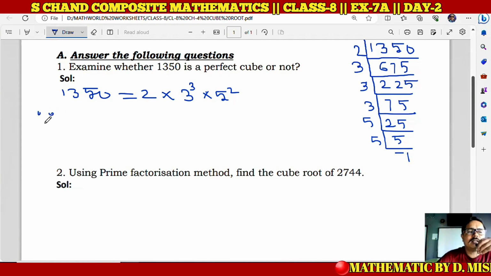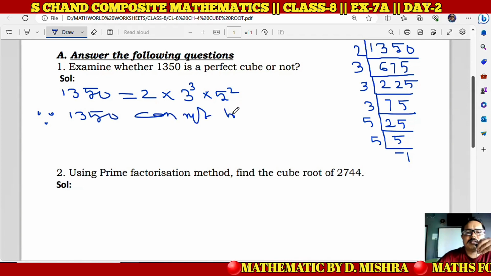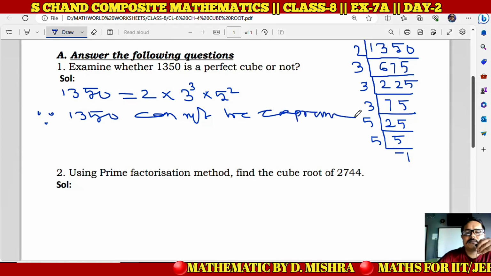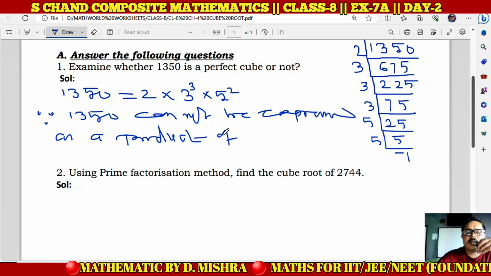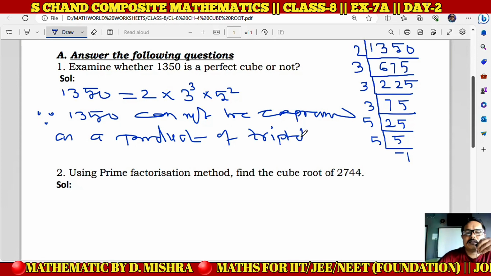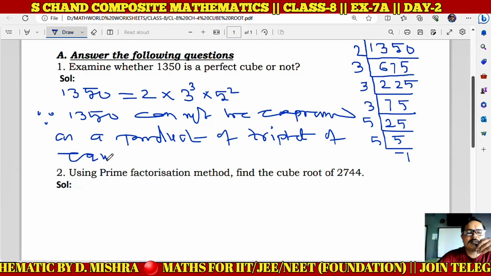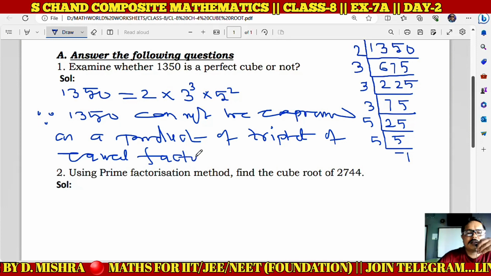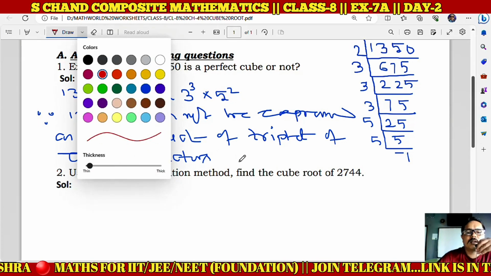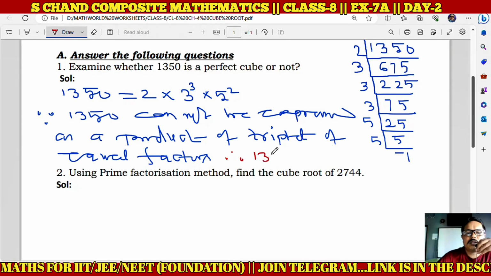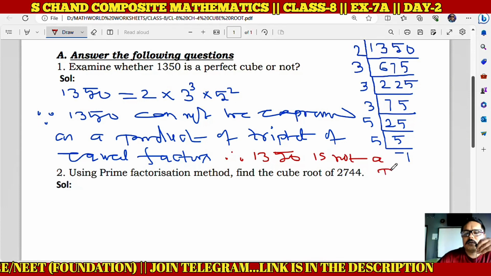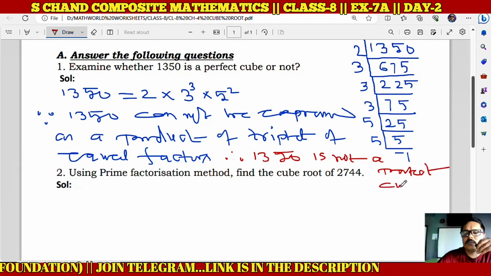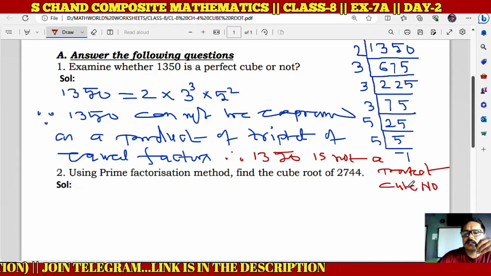So what will you write here? Since 1350 cannot be expressed as a product of triplets of equal factors. Therefore 1350 is not a perfect cube number. So I hope that this answer is clear.